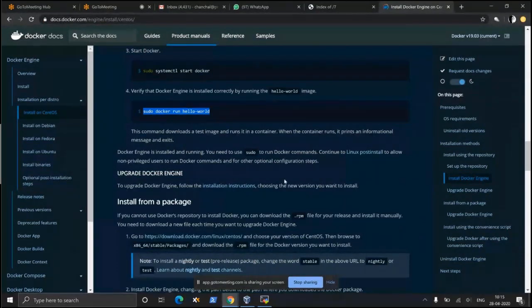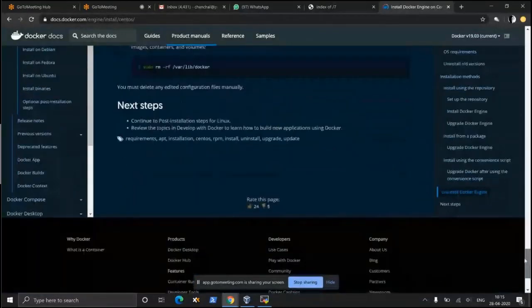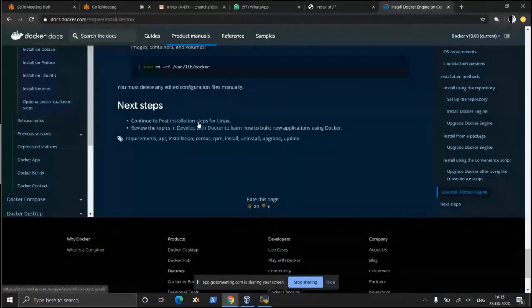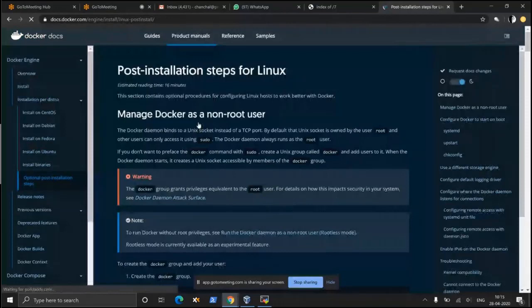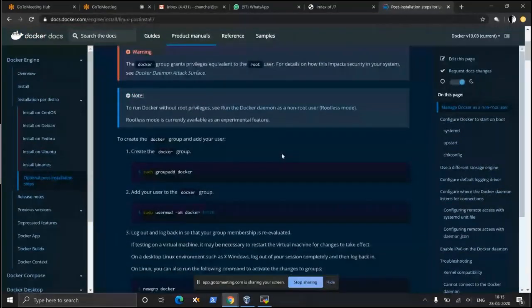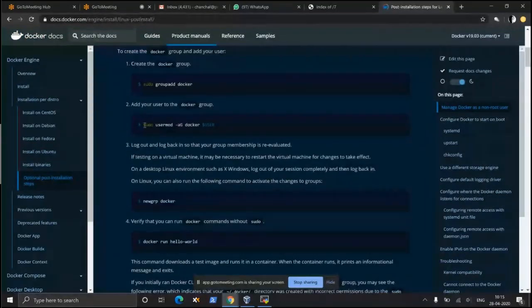From the same page, that is docs.docker.com, that is right now in front of you, if you go to the end of this page, there is a post-installation steps for Linux link. Just click this link. Okay, and if you come down a bit, there is a command, sudo usermod -aG docker $USER.